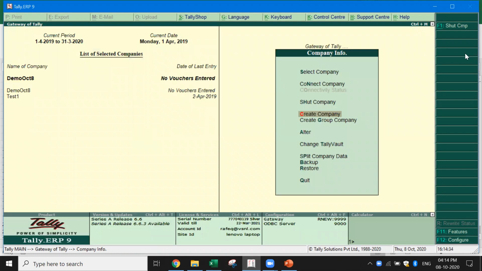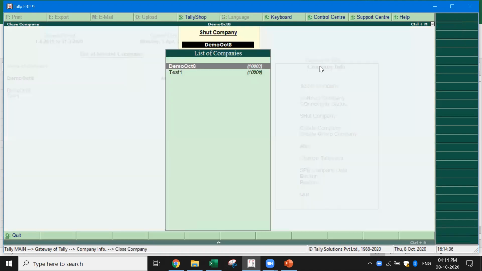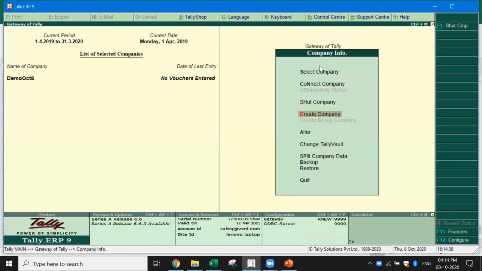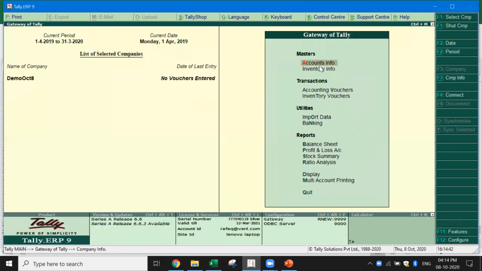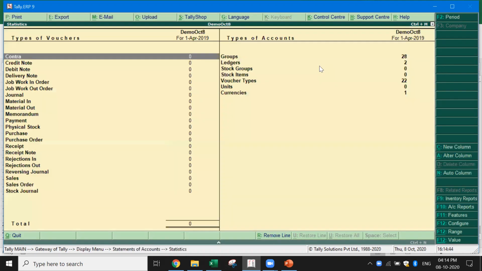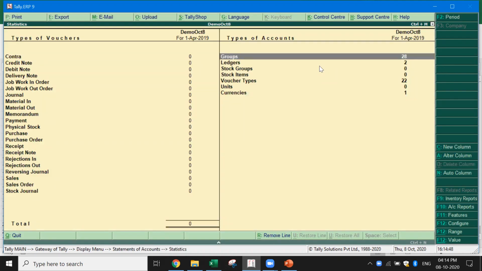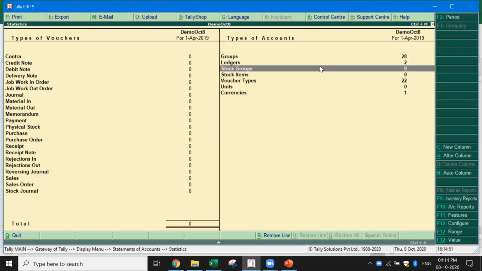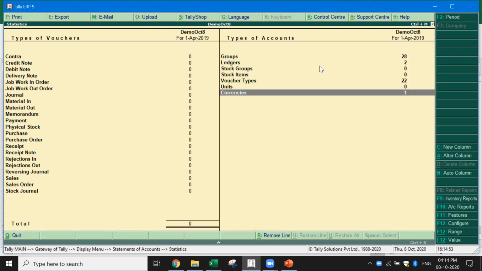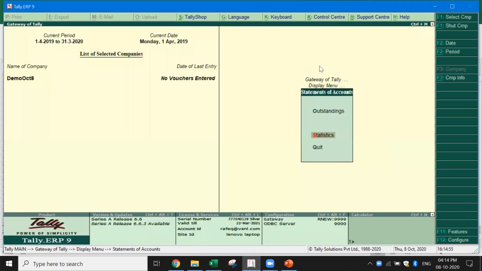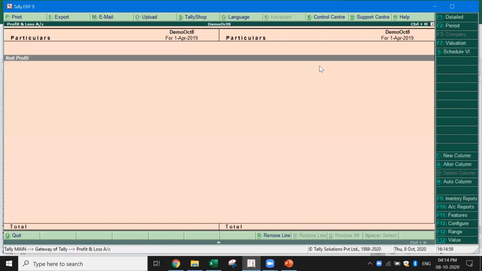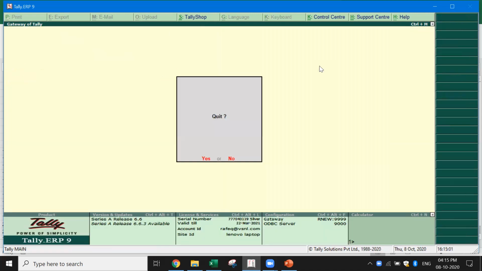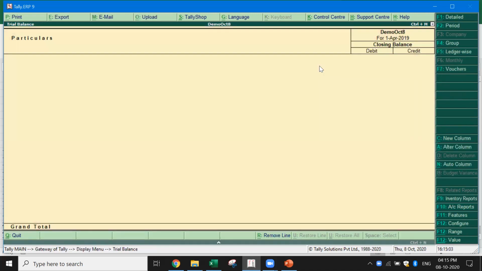Now I'll shut the company which was earlier available. Now this is the company. Now if you look at the data, what is available here? If you go to DSS, now you see there is no data. We have default groups and default ledgers, and there are default voucher types, and there is a currency type which is available in Tally. Now if you look at, let's say, the balance sheet, you will find nothing here. If you look at the profit and loss account, there is nothing here. If you look at the trial balance, I don't have anything here.